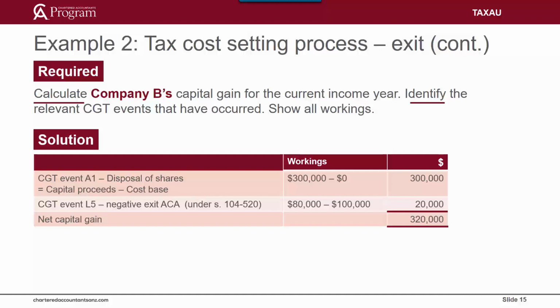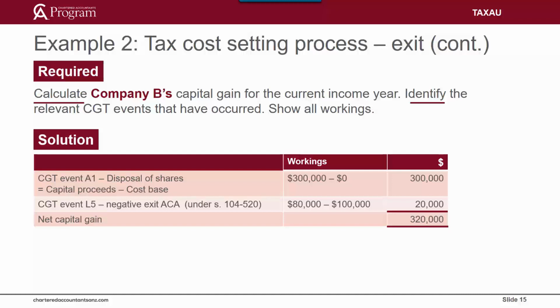In addition to the CGT event A1 capital gain, there is also a deemed capital gain under CGT event L5 of $20,000, namely the negative amount after step 4 of the exit ACA process. Therefore, Company B's total capital gain for the current income year is $320,000. That is $300,000 capital gain under CGT event A1 and $20,000 under CGT event L5.